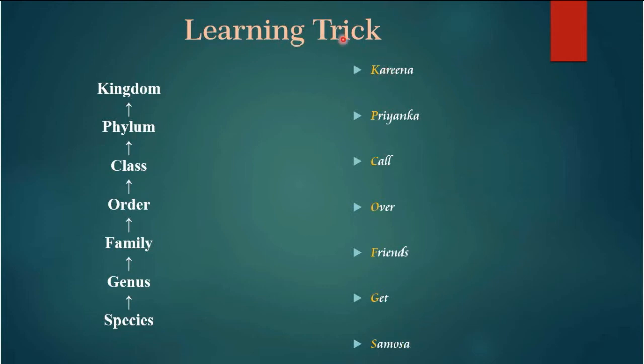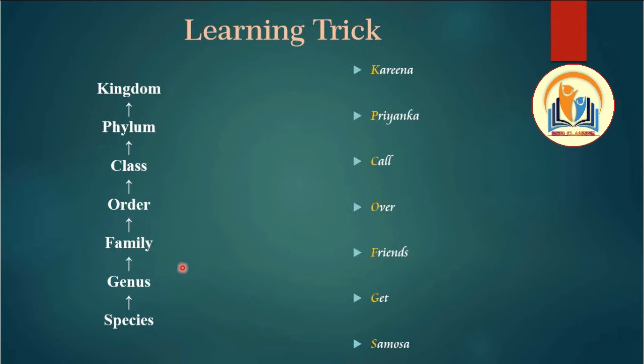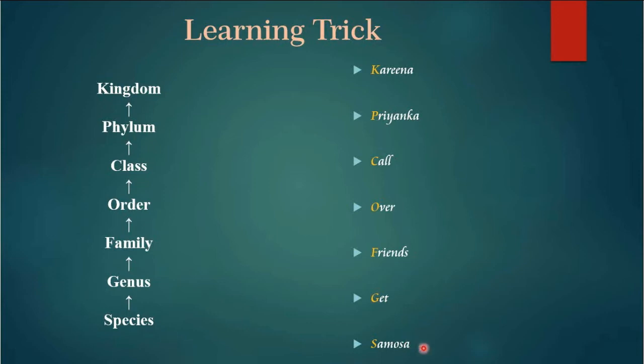Karina, K for kingdom, Priyanka, P for phylum, call, C for class, over, O for order, friends, F for family, get, G for genus, and samosa, S for species. So it will make it easy to learn the correct order.